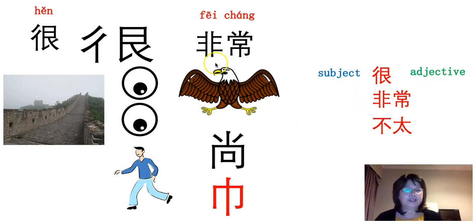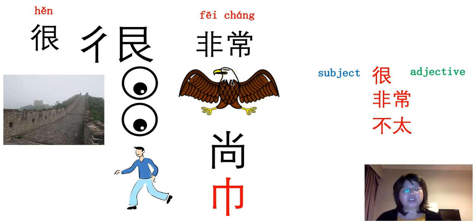So, but if the degree is going higher, we use 非常. So 非 originally means no. So the character 非 is like a bird. So the middle bit is like a bird, and the 3 lines on the left is indicating the lines on one wing, and on the right is lines on the other wing.